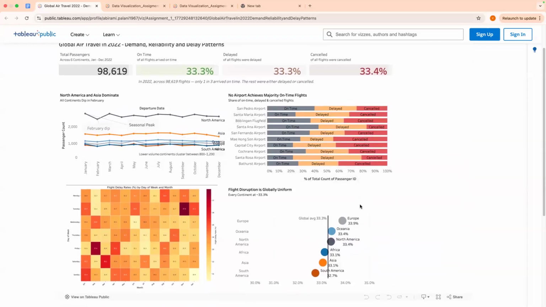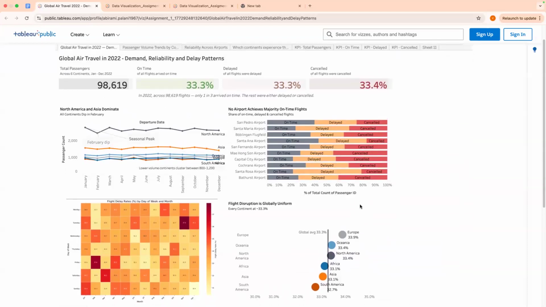Then next to that, I can't go through all of that, but it looks like we're now going into exploration, right? So North America and Asia dominate. In terms of passenger count, I like that the title is more insightful, but I wonder, is this by design?